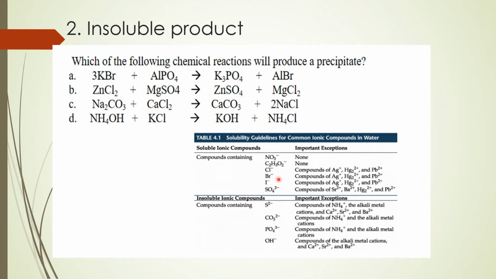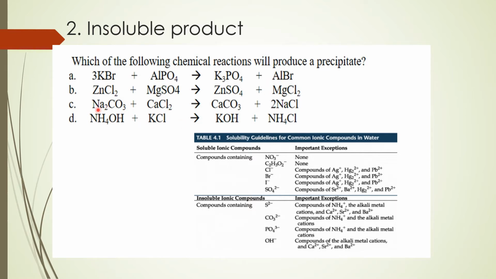Nasaan ang bromide? Dito. It is classified among the soluble ionic compounds. Merong exception, compounds of silver or bromides of silver, mercurous, and lead. Napasok ba to sa exception? Hindi. So, pareho silang soluble.